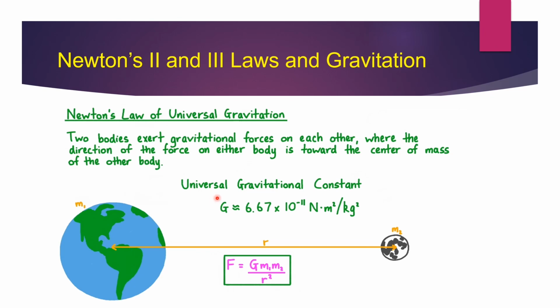And the universal gravitational constant G equals 6.67 times 10 to the power minus 11, and the unit is Newton meter squared per kg squared. And the formula is F equals G m1 m2 divided by r squared.